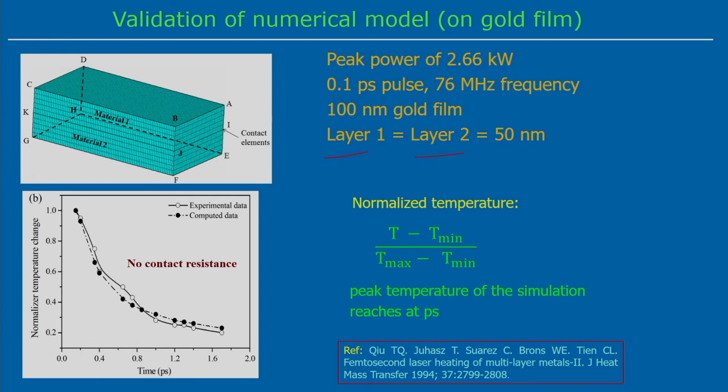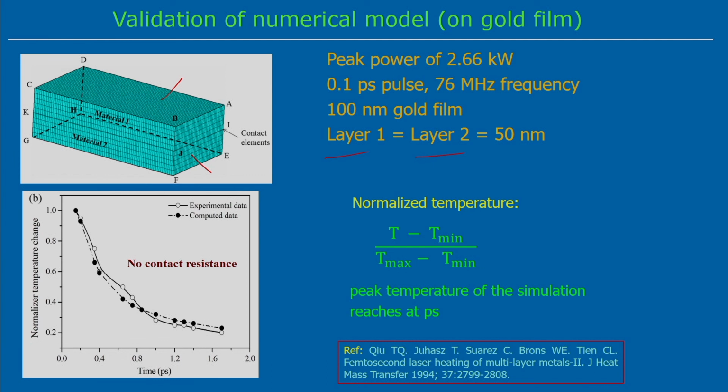In this case, the peak power of the ultrashort pulse laser used is 2.66 kilowatt, the pulse duration is 0.1 picosecond, and the frequency is 76 megahertz. Using these parameters we have analyzed the stresses in this particular thin film of gold. If you look into the domain, we have created layer 1 and layer 2, but in between we have created one single layer of contact elements. These contact elements take care of only the thermal contact resistance between these two layers.